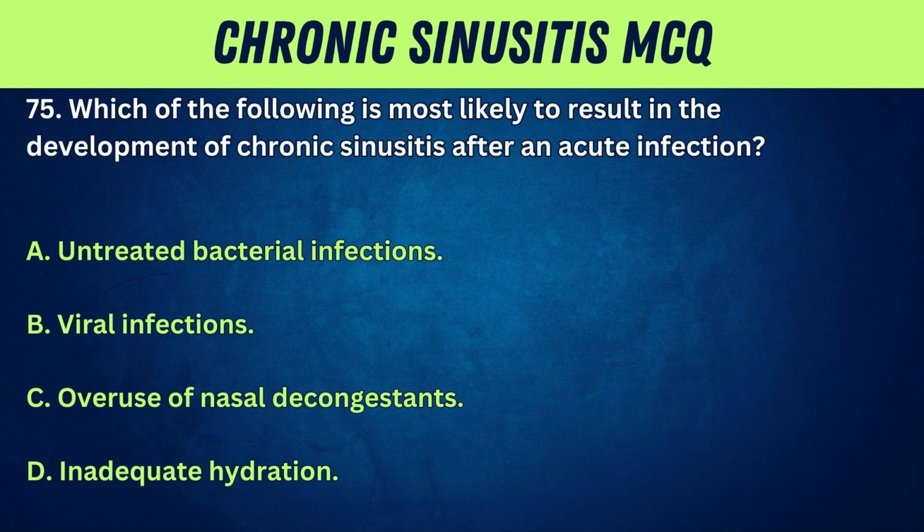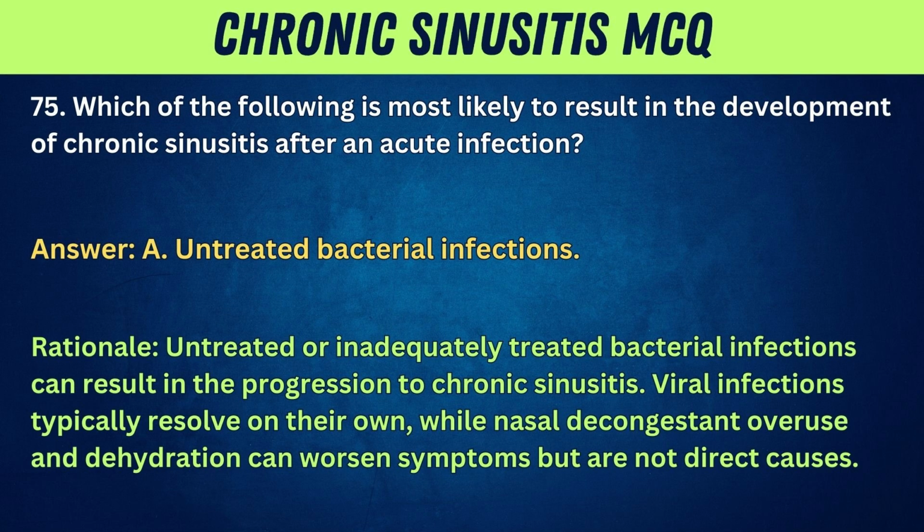75. Which of the following is most likely to result in the development of chronic sinusitis after an acute infection? A. Untreated bacterial infections. B. Viral infections. C. Overuse of nasal decongestants. D. Inadequate hydration. Answer: A. Untreated bacterial infections.